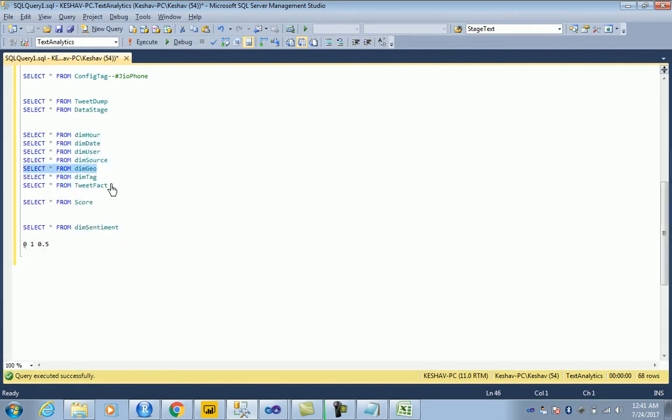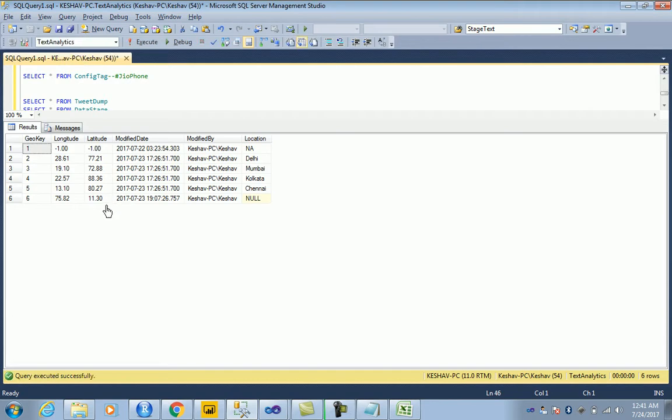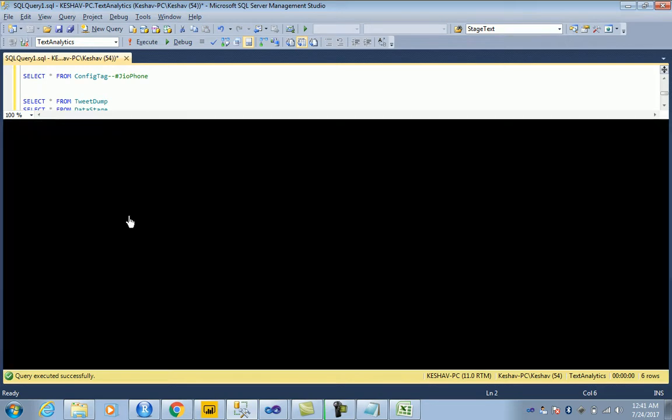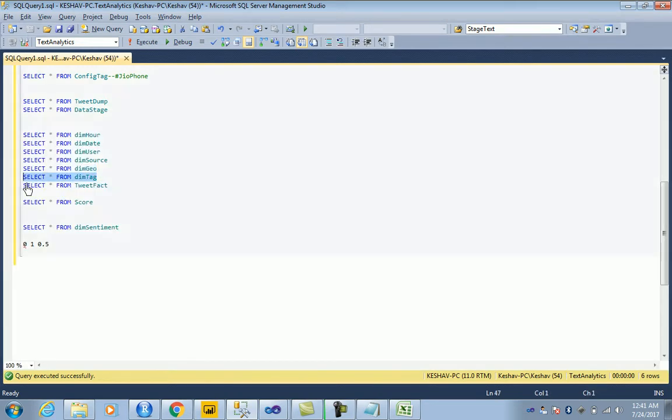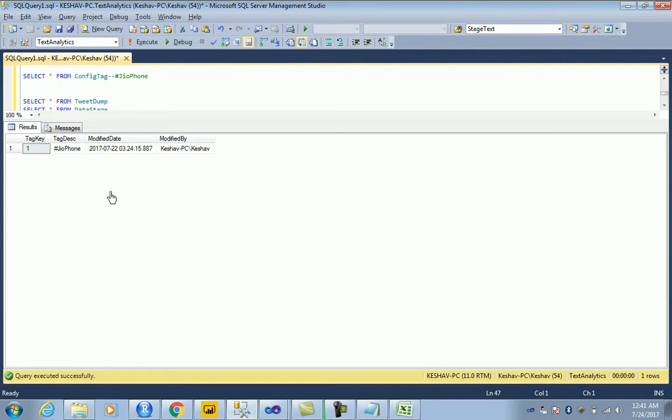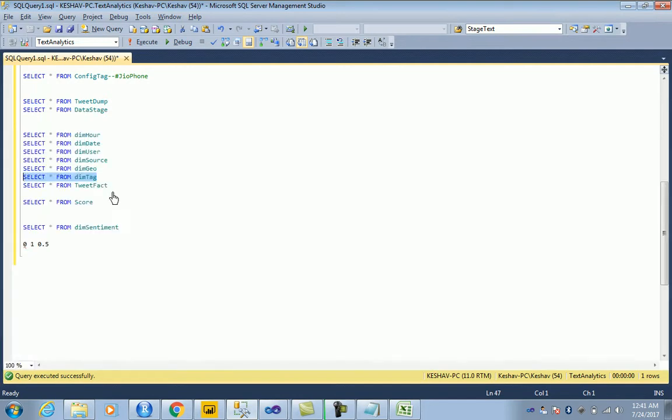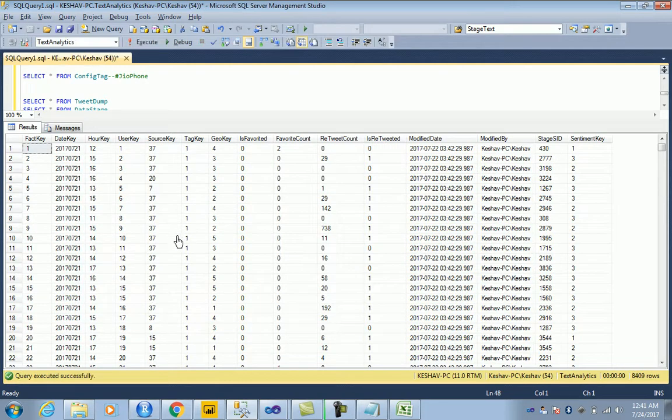We have the dim geo, from where the tweets were done, and the location, the longitude and the latitude, and then we transform that into location. Then we have the dim tag that we are trying to study, that's as a dimension. And next we have the tweet fact, the final tweet fact, which has an integration with all of these keys.